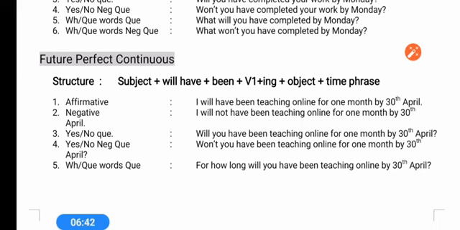Do practice all the tenses, because this is the most important part of your complete English grammar. Again and again you have to go through the tenses thoroughly to understand. If you have doubts, you can ask me, I'll explain. I'll try my best to explain once again.